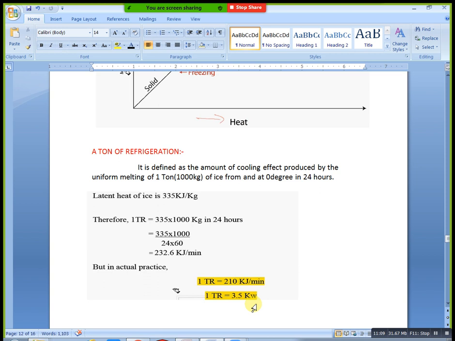Actually kilowatt means power, right? We can say kilowatt as power. But in this HVAC case, 1 TR is equal to 3.5 kilowatt, not an electrical kilowatt, not a power kilowatt. We consider heat. Heat also has a kilowatt unit. In the metric system, you consider kilowatt as a heat unit actually.